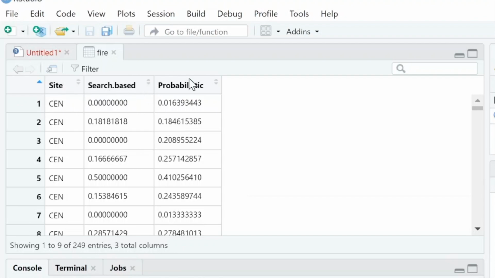So we have 3 columns. We have one column for the site, the location of the measure, and then the search-based proportion of fire scars, and then the probabilistic method of measuring fire scars. So this is all paired.